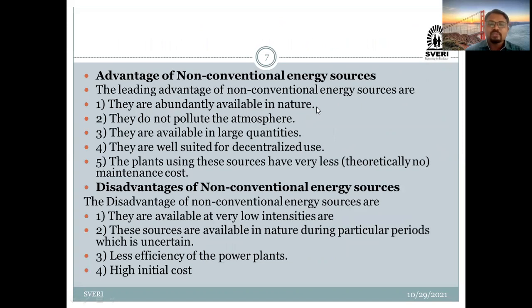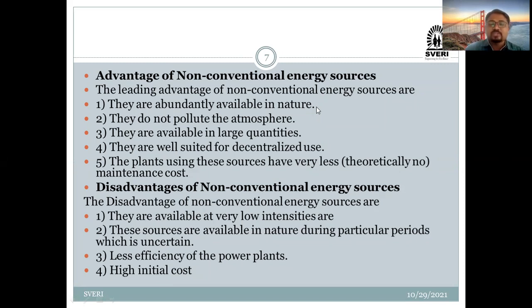So which are the advantages of the non-conventional energy sources? The first is that they are available abundant in nature. They are available in large quantity in the nature. Second, they are not going to pollute the atmosphere. There is no pollution in the atmosphere due to the use of these sources.